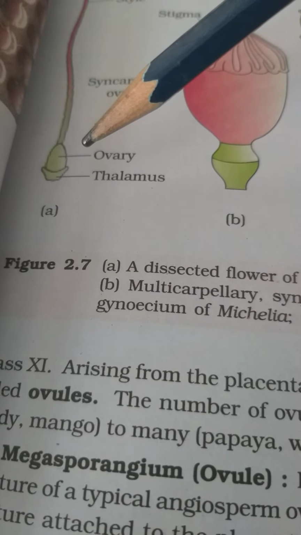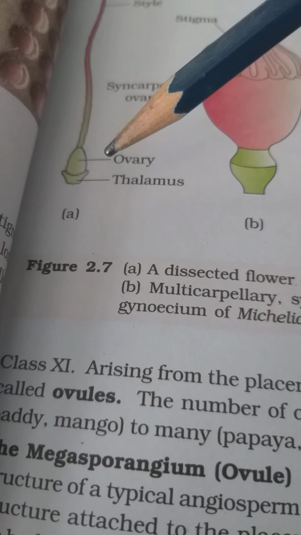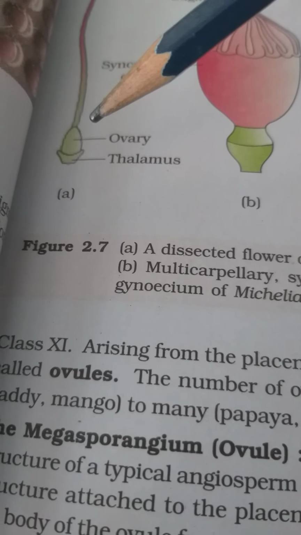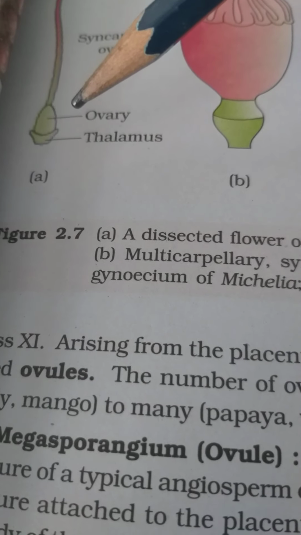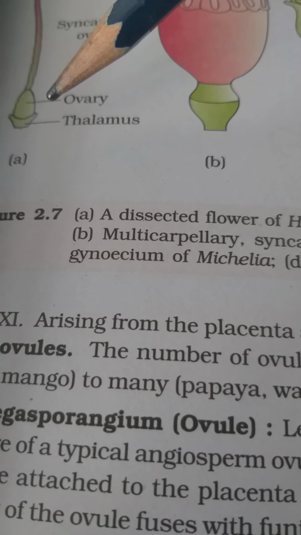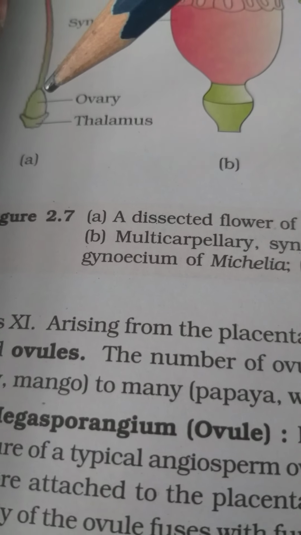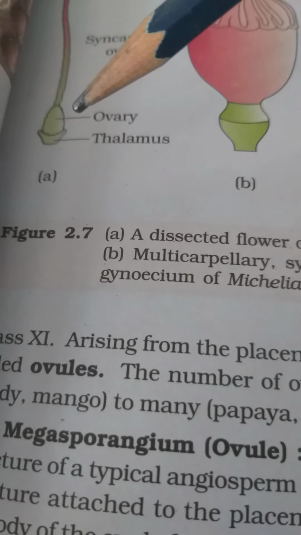In case the number of ovule is 1, after fertilization, the fruit becomes a one-seeded fruit like mango. If the number of ovules or megasporangia are many, the ovary transforms into a many-seeded fruit, like cucumber, papaya, watermelon, guava, etc.